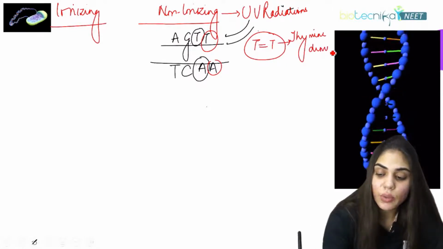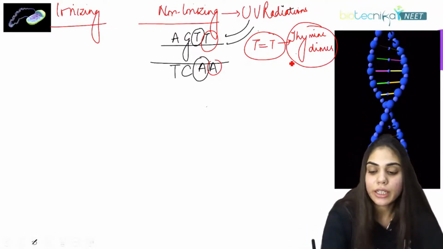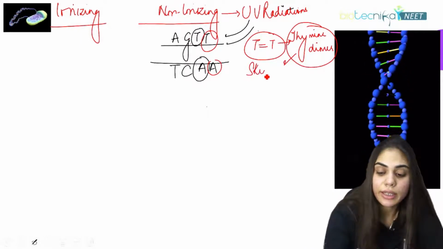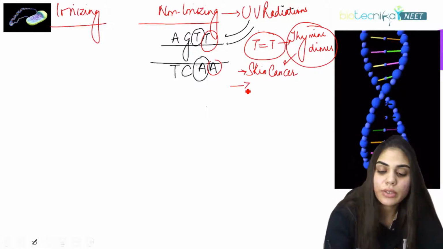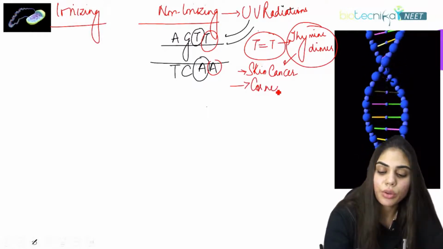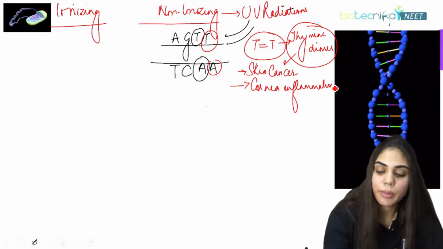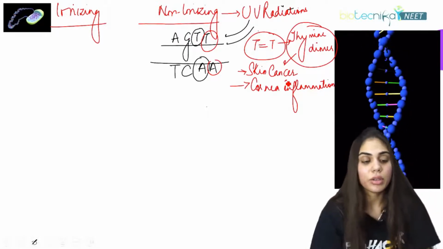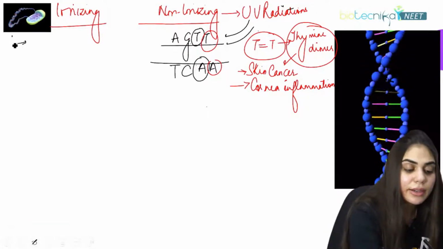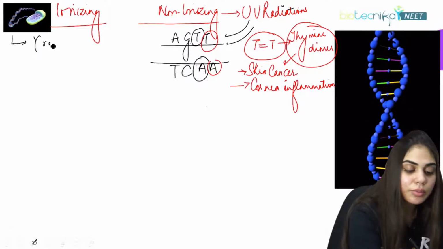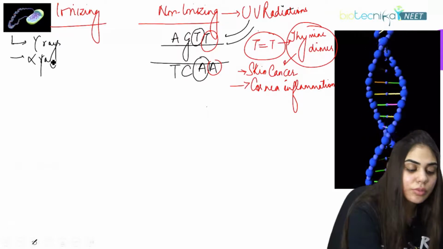So what are the consequences of the formation of this dimer? If the thymine dimer forms in the body, it will lead to skin cancer. And what are the other consequences? It will also lead to cornea inflammation. So this is about non-ionizing radiation. Now what are the examples of ionizing radiations? Gamma rays, alpha rays, beta rays.